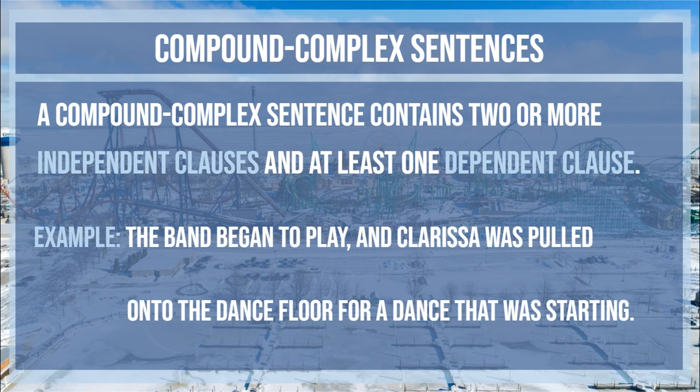Here's an example. The band began to play, and Clarissa was pulled onto the dance floor for a dance that was starting. The first thing we want to do is use that comma. All through this process, we've said use the comma to decide what the clause is right before or right after the comma.